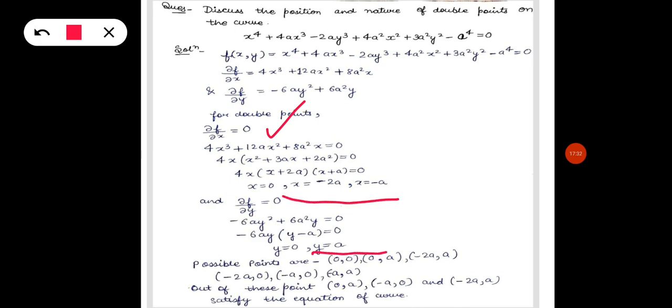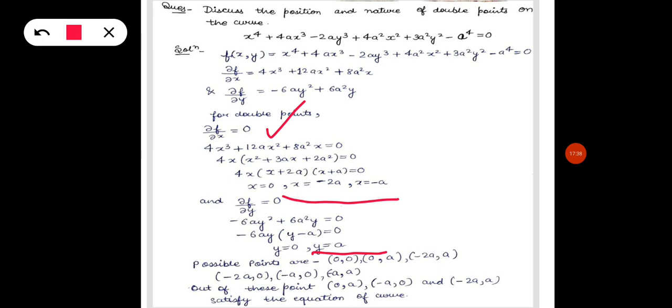Similarly we can calculate the value of del f upon del y. Now we have to put del f upon del x equal to 0. When we put it equal to 0, we will find the values of x and y, the possible points.